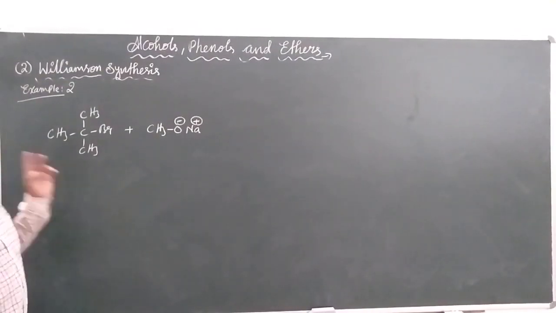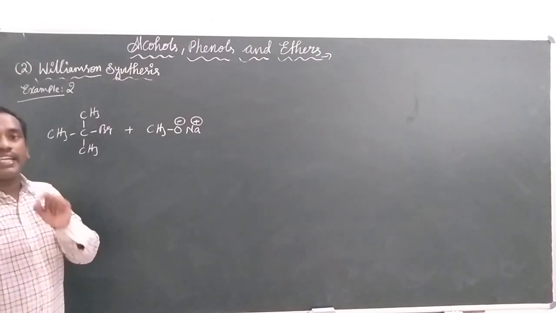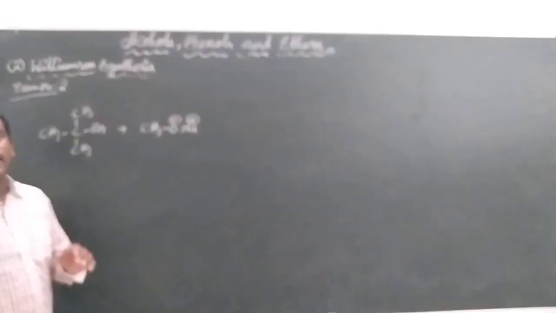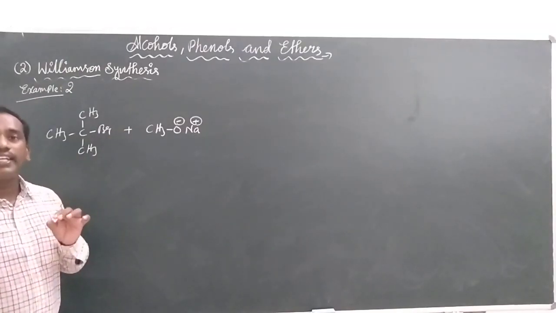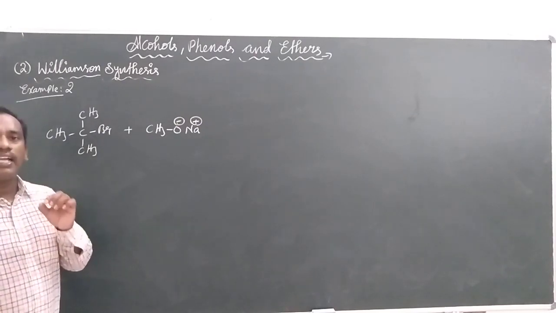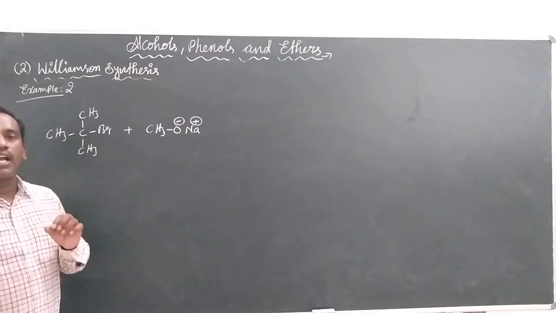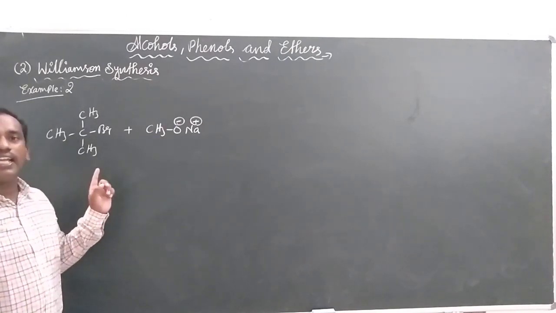Let us take example number 2 here. Now study the reactants first. In the case of Williamson ether synthesis, you must study the reactants. Williamson synthesis means the alkyl halide must be a primary alkyl halide. But what is the nature of this alkyl halide?